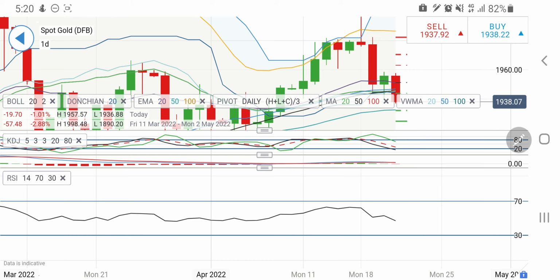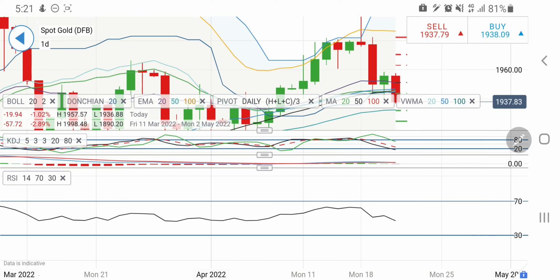In fact, yes, above 1945 you can initiate a long entry, expect it to hit the 1950-51 zone, and from there a drop can be expected. In fact, above 1951, 1955 and 60 can be expected. So yes, you can take a long entry above 1955, but we have to be very cautious because the candle is still in red, so you have to put a stop loss at the entry price itself. So trade only when you see it reversing strongly above 1945, then put a stop loss at cost, preserve capital, and take profit at around 1951 or 55 levels. And if it goes above 1960, that is a bonus you are getting, and remain long beyond 1960 definitely.